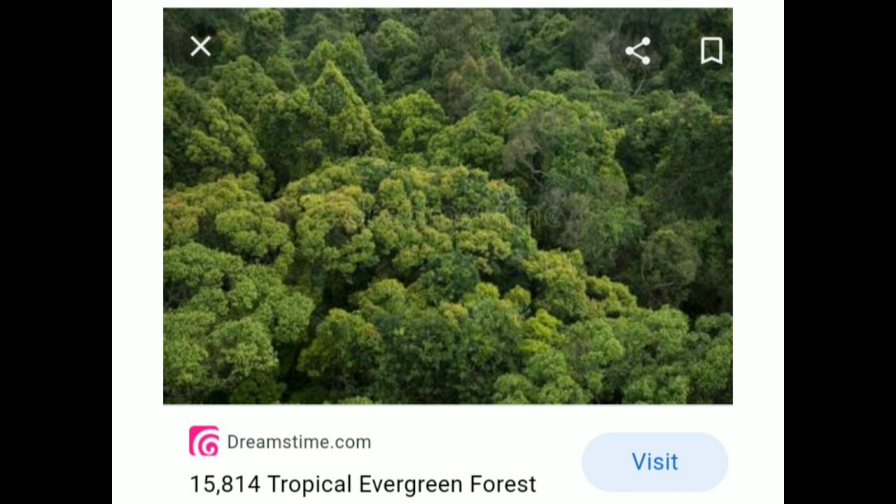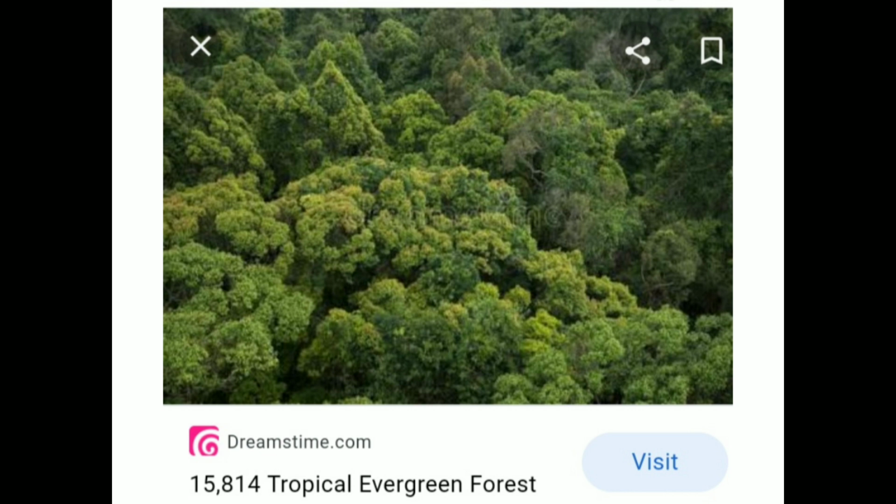You can see in the image that a very thick canopy has been formed, and it doesn't allow the sunshine to reach the ground. So the soil is very moist, and this very thick type of forest develops over here. Hardwood trees like cinchona, rubber, ebony, rosewood and mahogany are some of the common trees found in this area.